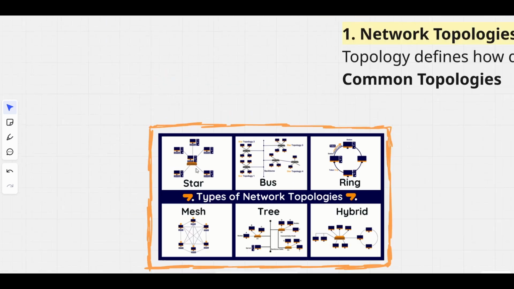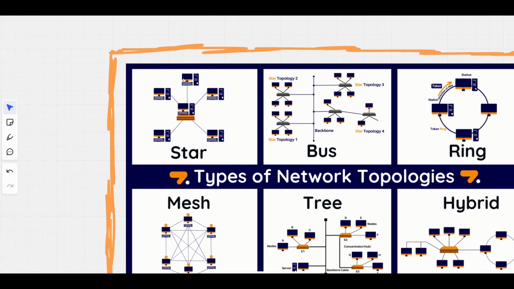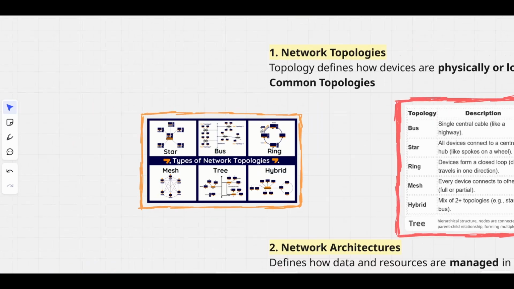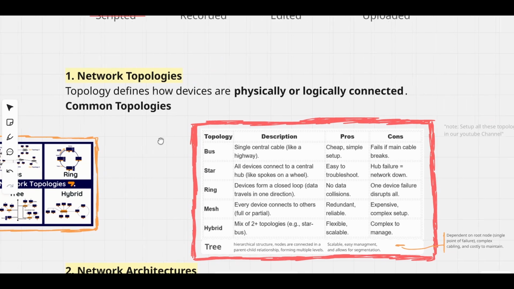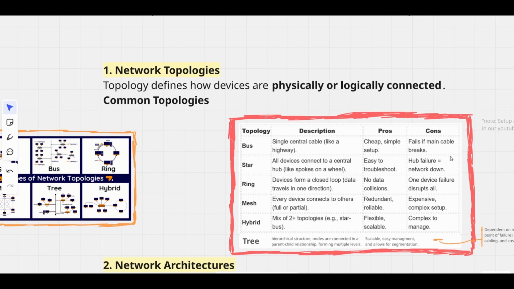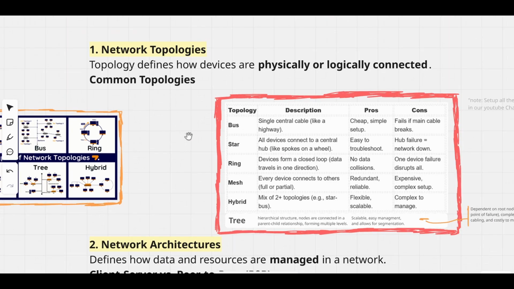It's easy to troubleshoot because you know where the problem is: A, B, C, D, E. You simply find what is wrong and troubleshoot it. It's so easy. We're going to talk about it again on our YouTube channel. Cons: hub failure, network down. If this hub fails, the whole network will be down.